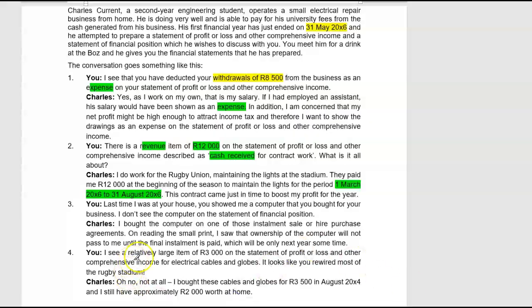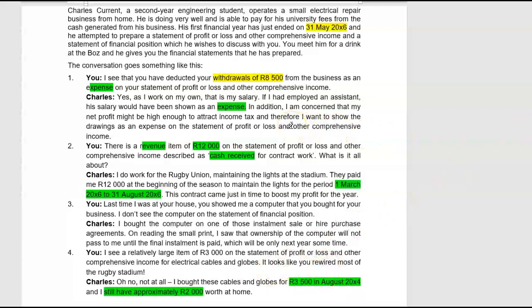Great, and then the last one. I see a relatively large item of 3,000 Rand on the statement of profit or loss and other comprehensive income for electrical cables and globes. It looks like you rewired most of the rugby stadium. Charles: Oh no, not at all. I bought these cables and globes for 3,500 Rand in August 24, somewhere in the financial year. And I still have approximately 2,000 Rand of those cables and globes at home.